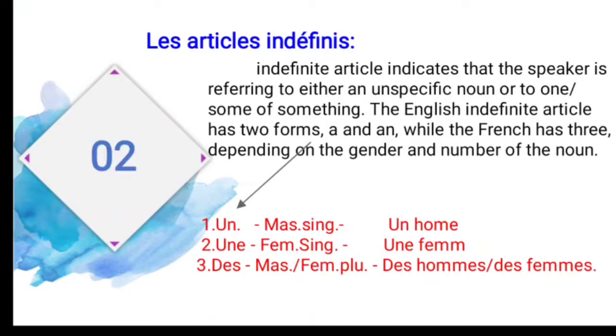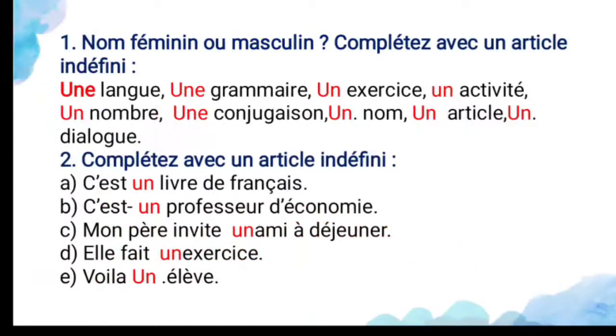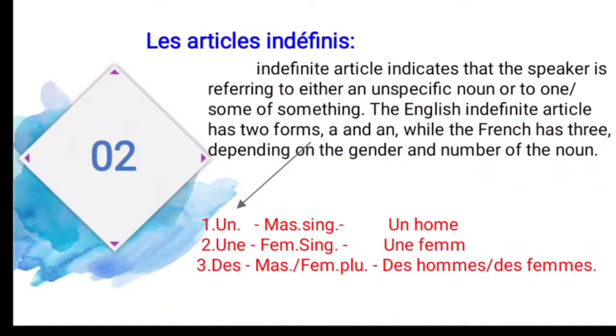You have to do that in your French notebook itself. Okay. And next, les articles indéfinis, that is the indefinite article. So what do you mean by indefinite article? As I told you in the previous video, it means unspecific. It's like a countable noun or uncountable noun. So that is called what? Indefinite article. It's a noun that does not have any unique identity, and it could be a noun that is being mentioned for the first time in the text. So that you can use the indefinite articles.